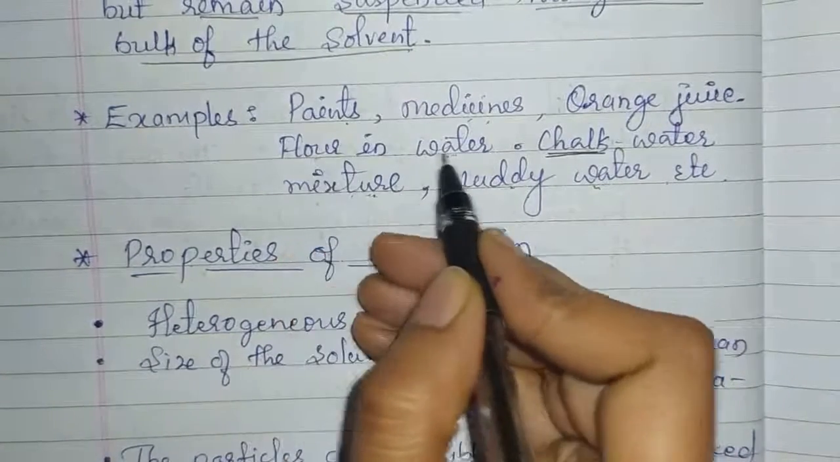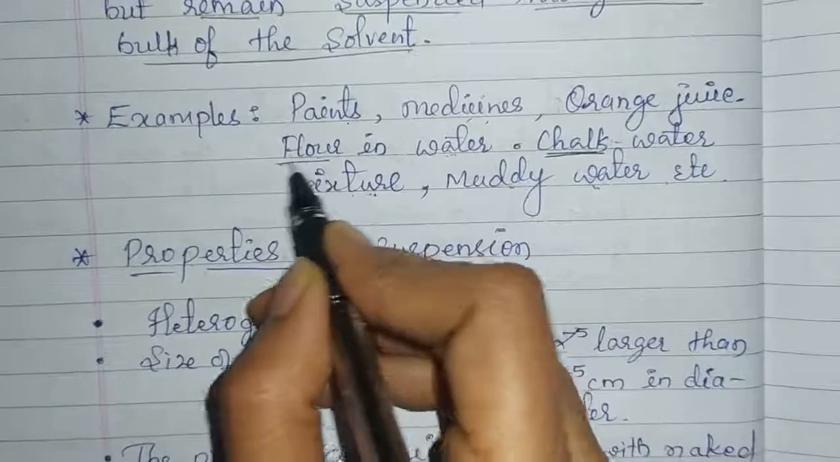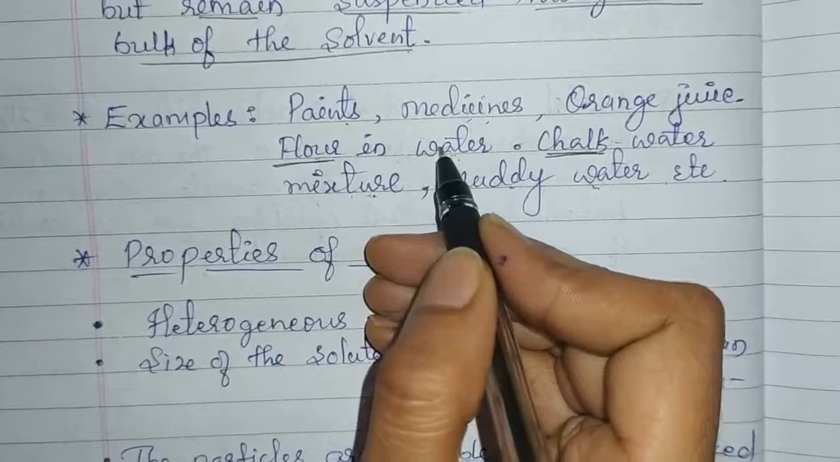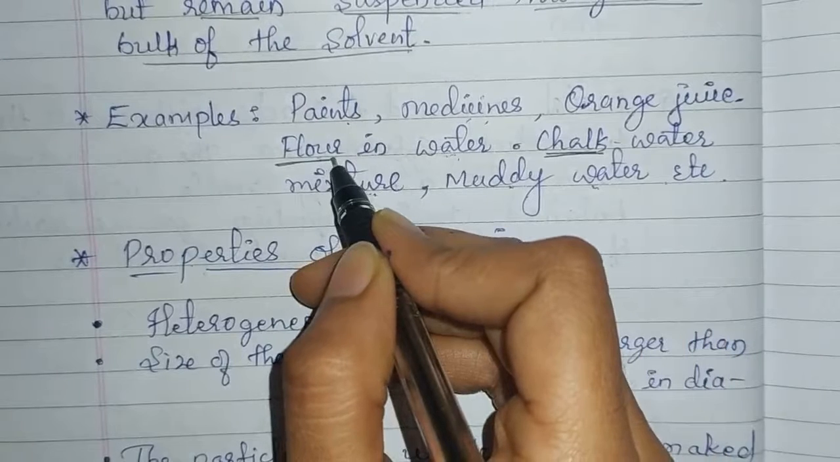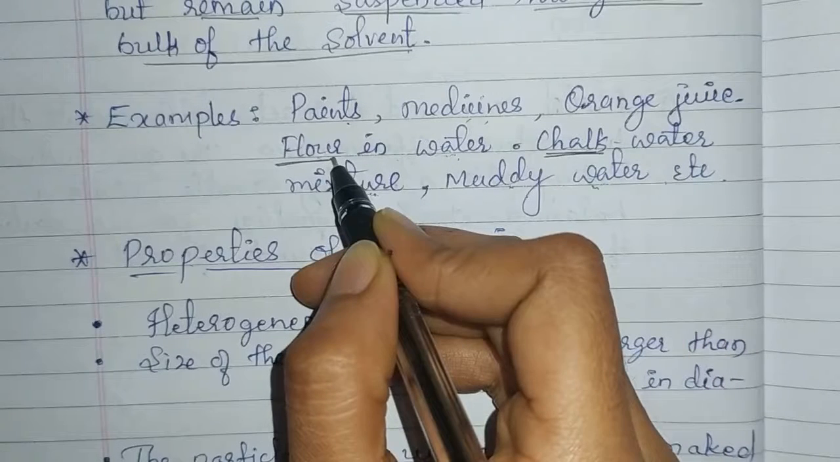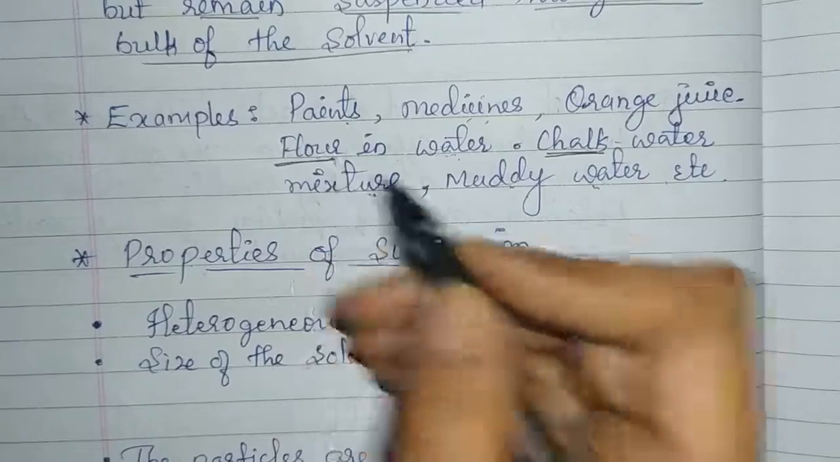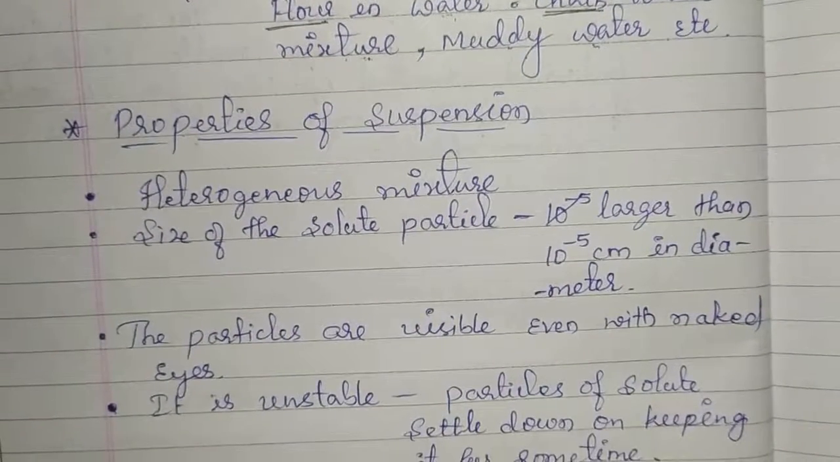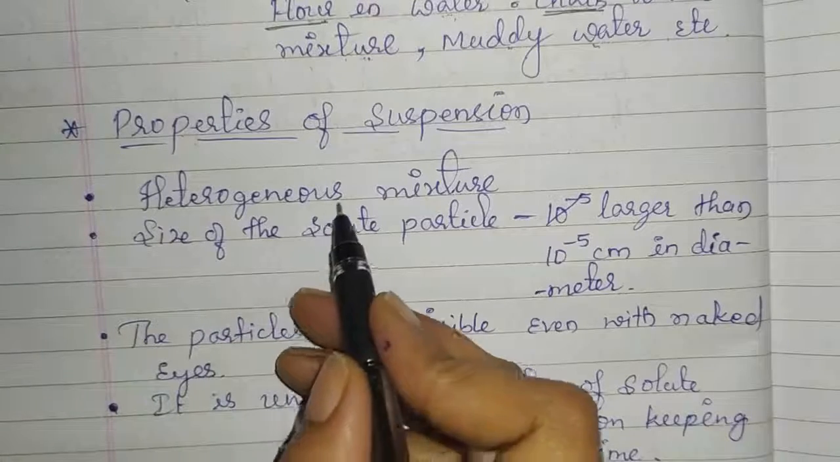Similarly, in flour in water, flour is the solute and water is the solvent. Here flour is not dissolved in water but remains suspended throughout the bulk of the solvent. Let us see the properties of suspension. This suspension is a heterogeneous mixture.